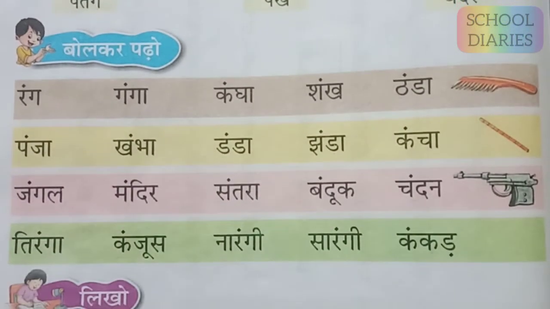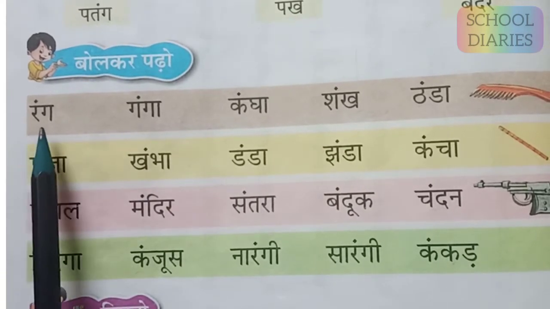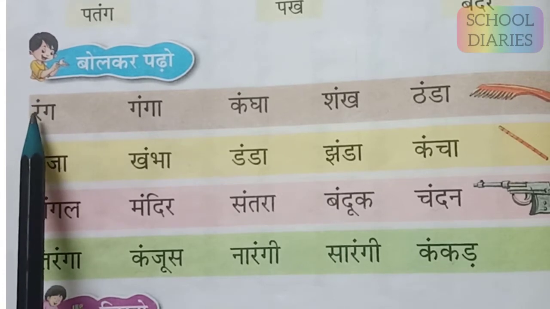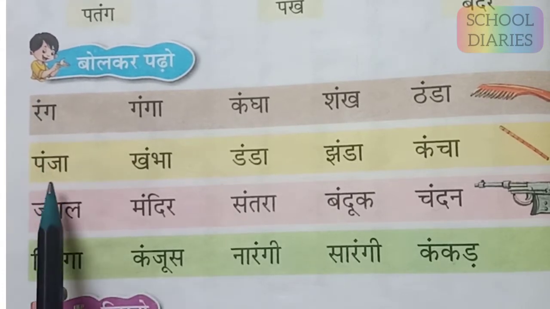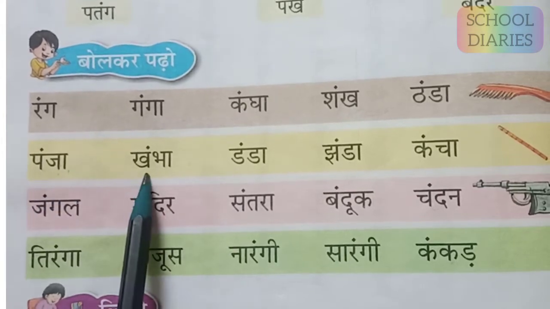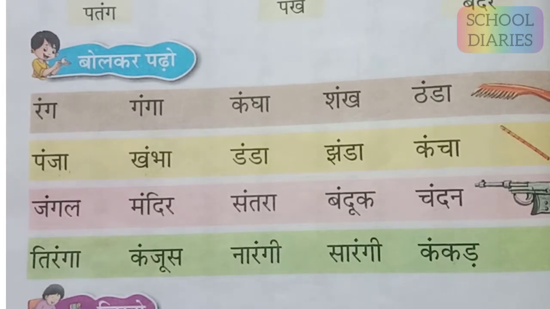There are more words given. So when we are reading these words, you must have wondered, every time we are giving different sounds for this bindi. Like here we are giving rang. Here we are giving the sound nya, panja. And here we are giving the sound ma, khamba. Why is it so? For that, let's see the Varnamala.